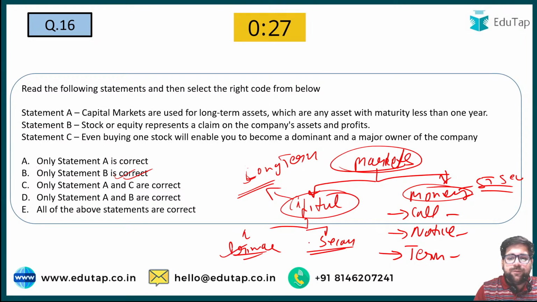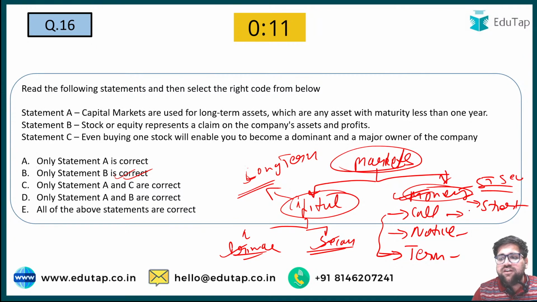And we will discuss primary and secondary in some questions which are coming next, in the next slide. Under money market, you have to understand these are short-term markets, and money markets have been divided into three different types, that is call, notice and term money. Under call money, you will be borrowing funds for just 1 day.